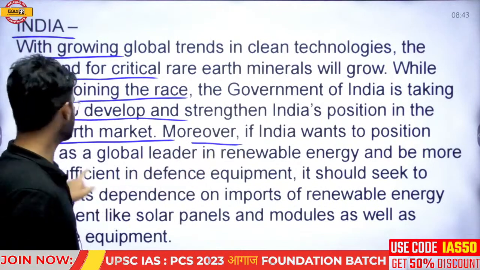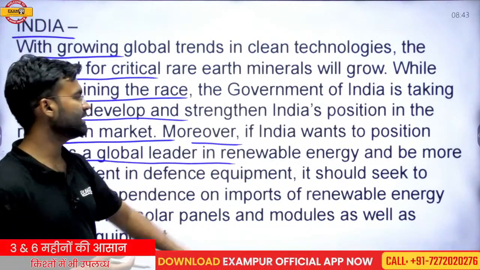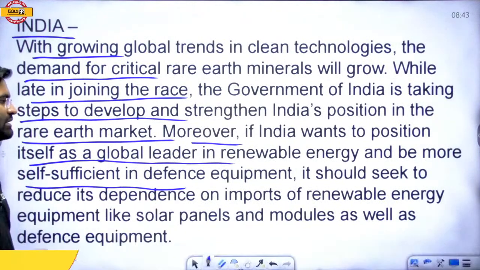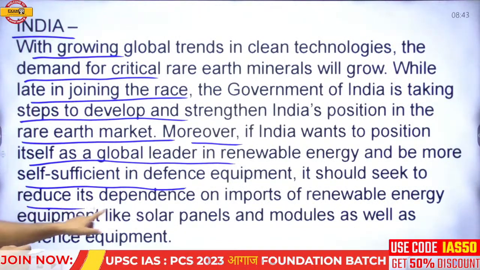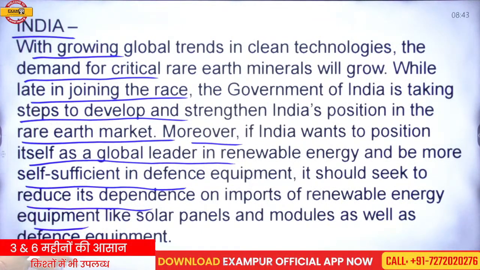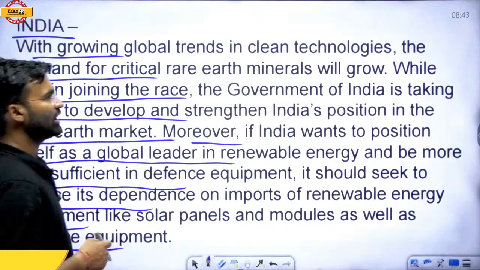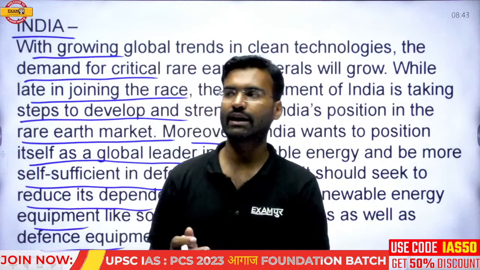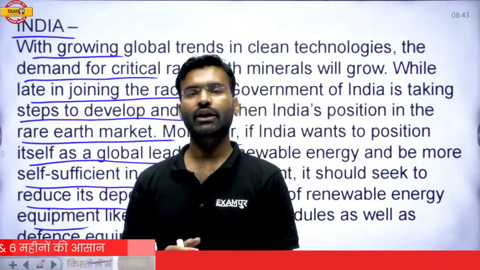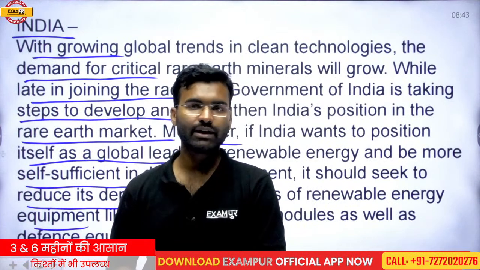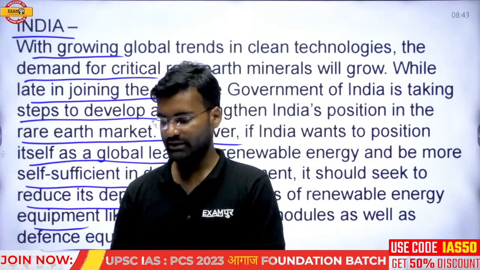Moreover, if India wants to position itself as a global leader in renewable energy and be self-sufficient in defense equipment, it should seek to reduce its dependence on imports of renewable energy equipment like solar panels and modules, as well as defense equipment. So there is a problem: there is a lack of technology and a lack of infrastructure in the utilization of clean energy or renewable energy.